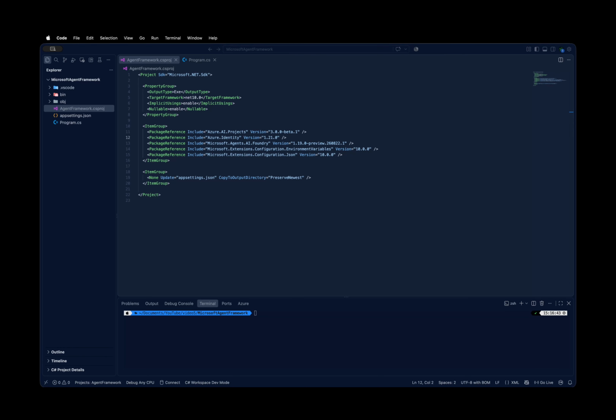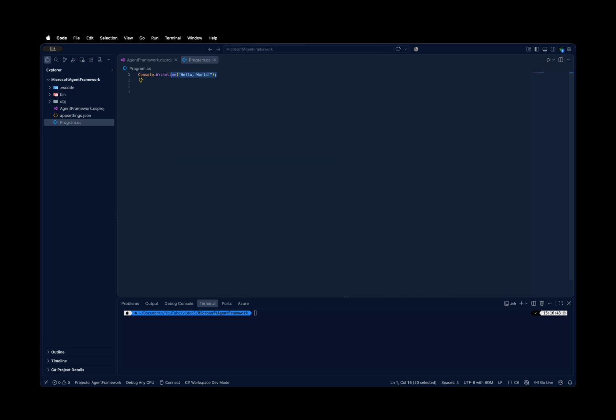Let's create a simple .NET Console application. Our application needs a few things. We are going to install a few packages. These include Azure AI projects, Azure Identity, Microsoft's Agents AI Foundry, environment variables, and JSON.